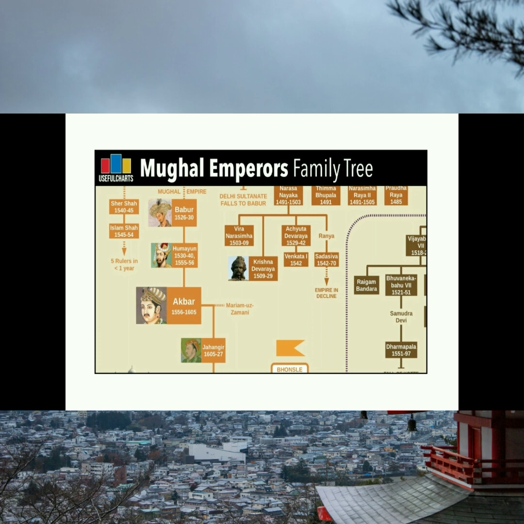Later, in 1556, after the death of Humayun, Akbar became the emperor of the Mughal Empire. Akbar ruled from 1556 to 1605, followed by his son Jahangir, or Salim, who ruled from 1605 to 1627. So here is a family tree of the Mughal Empire.